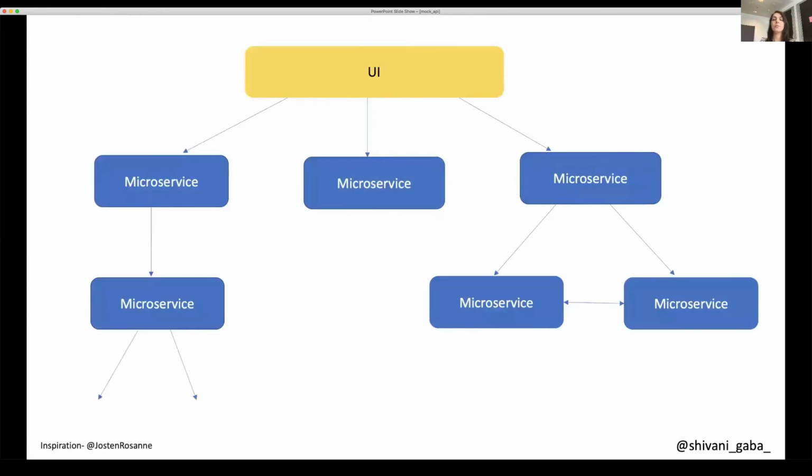A lot of systems these days look like this, with a lot of microservices involved. To test a microservice like the one I've made green, we follow the same approach. We find out what APIs and other microservices it depends upon, we mock them, and test our service, which is in green, in isolation.